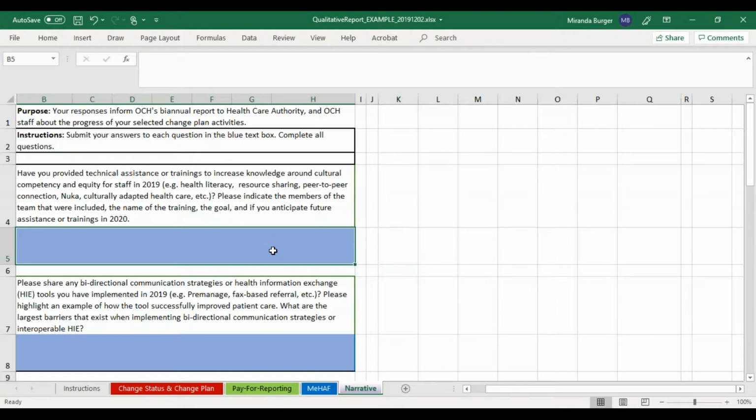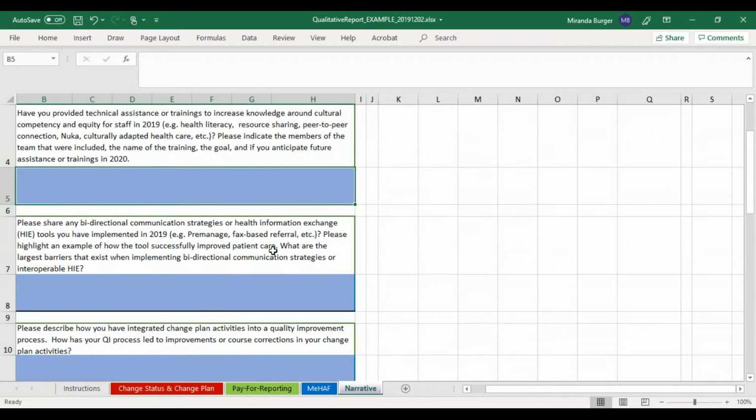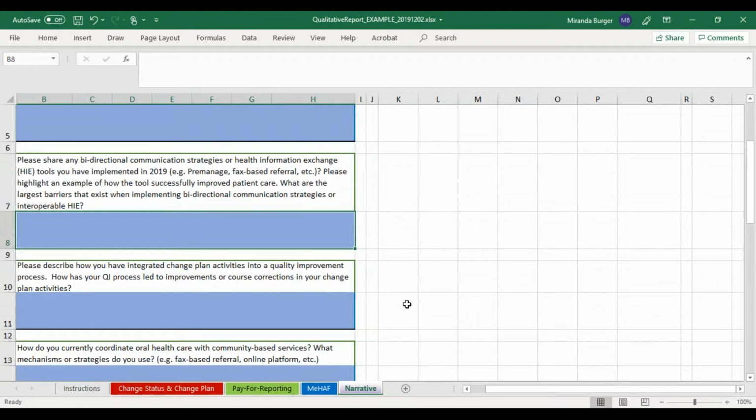Different partner types will receive different questions, so your reporting questions may look different in each file if you're receiving multiple reporting files. Please provide as much information as necessary to fully answer each question.